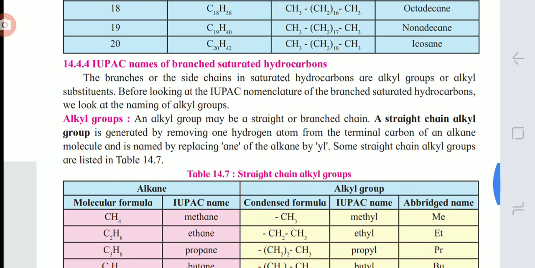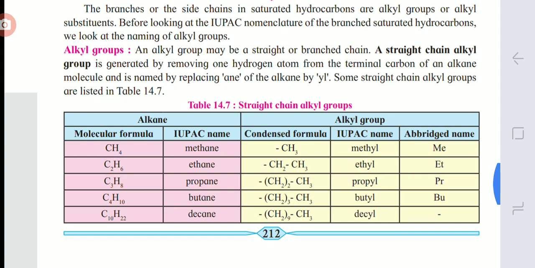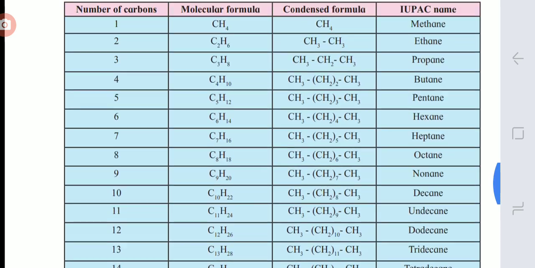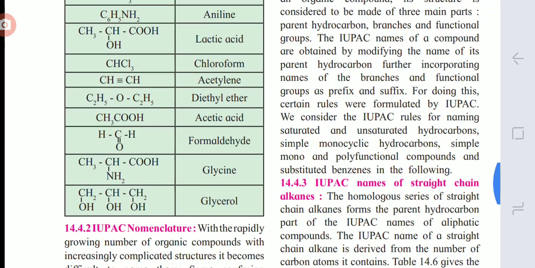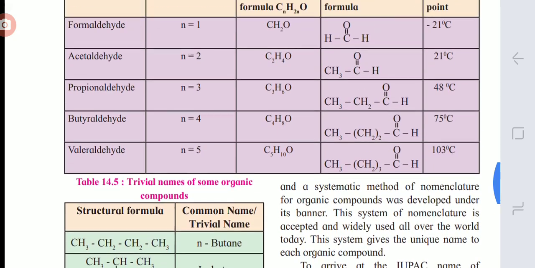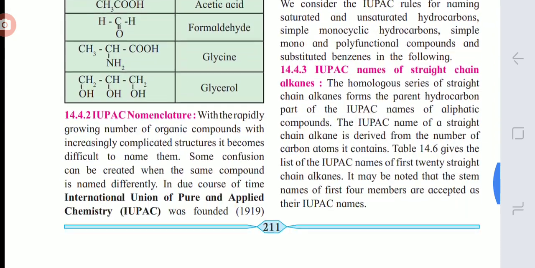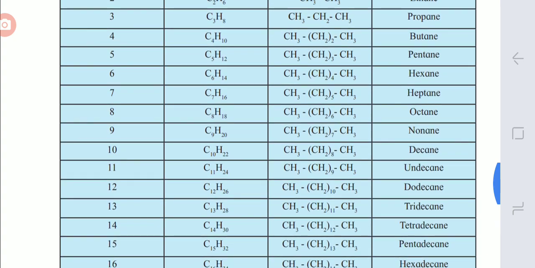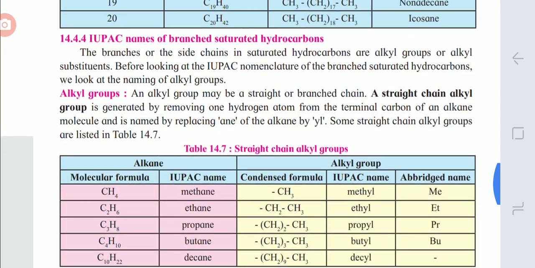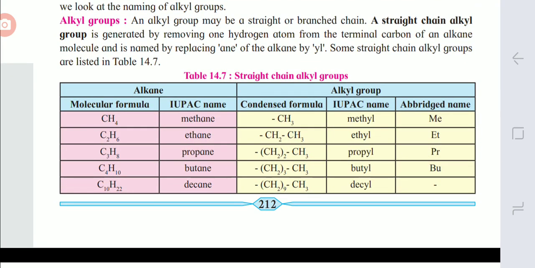So while writing the name, we must be familiar with the first 10 members, and you must be familiar with the alkyl groups. If we write n equal to 1 in CnH2n+2, the first formula is CH4 and the name is methane. Now, what is an alkyl group?